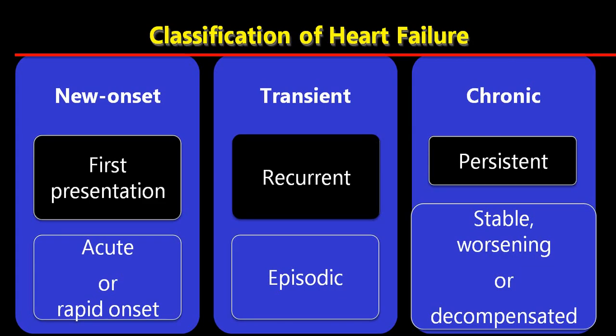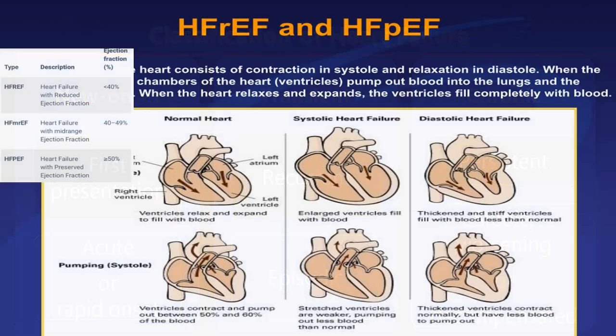When it is a first time presentation, the common word we utilize is new onset congestive heart failure, which can be acute or rapid onset. When it is for a short period, we call it transient, and when it comes again, we call it recurrent. Another word instead of transient is episodic. And when it persists for a longer period, the word commonly utilized is chronic. And chronic can be divided into two conditions: compensated or stable, and decompensated. These are the words which are being utilized.